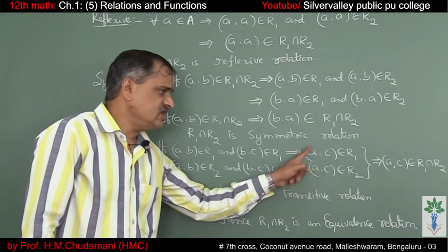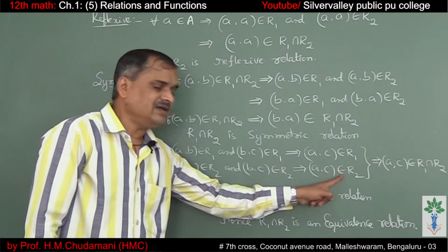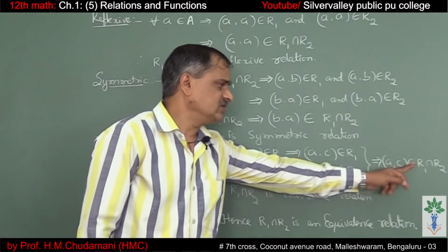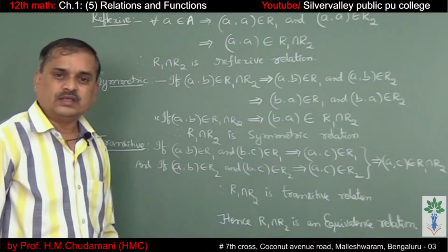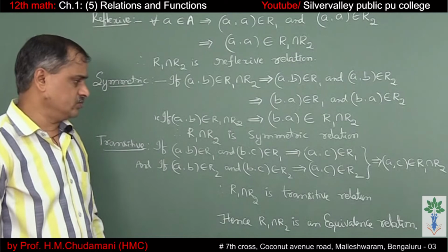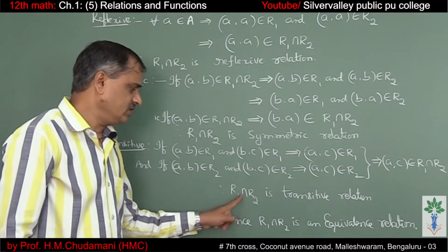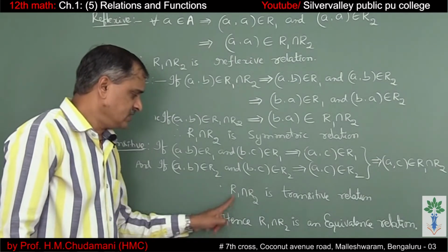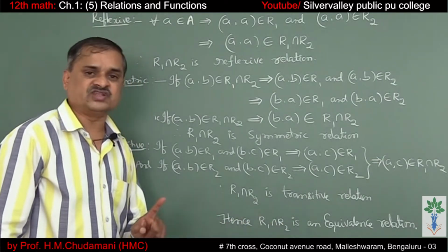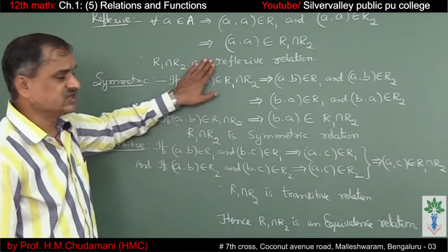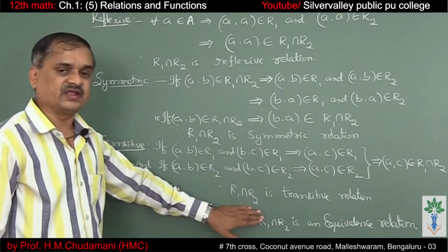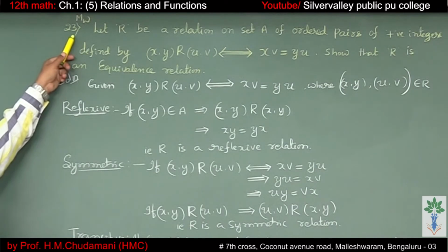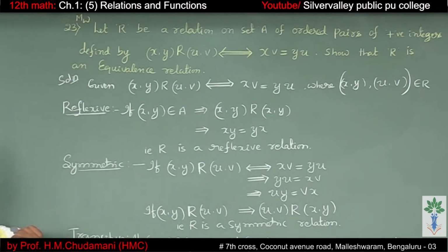So (a, c) belongs to R1 and R2 also. This means (a, c) belongs to R1 intersection R2. Therefore, R1 intersection R2 is a transitive relation. Hence, R1 intersection R2 is an equivalence relation as it satisfies reflexive, symmetric and transitive. Next question, 23. Again a miscellaneous worked problem.